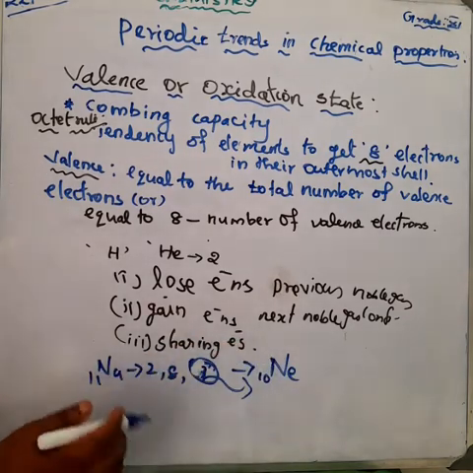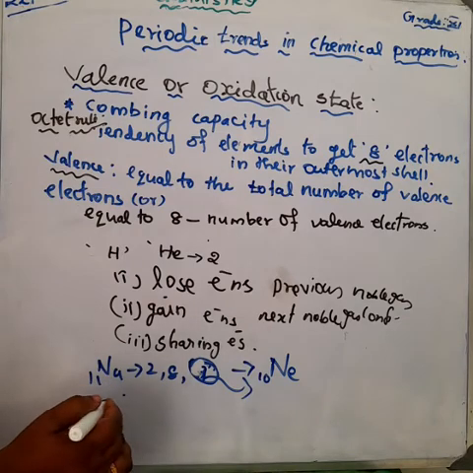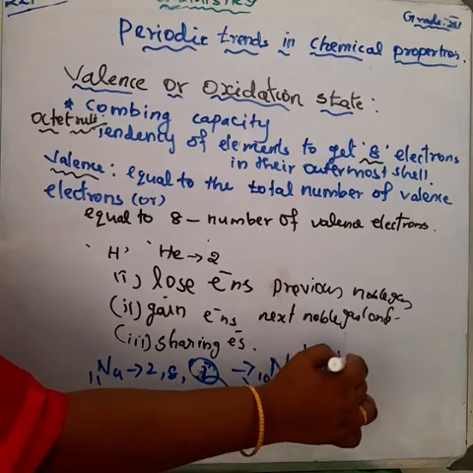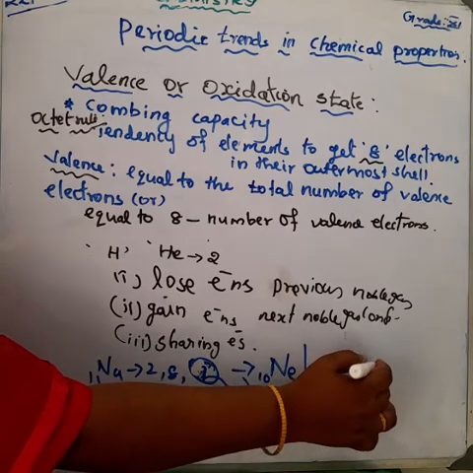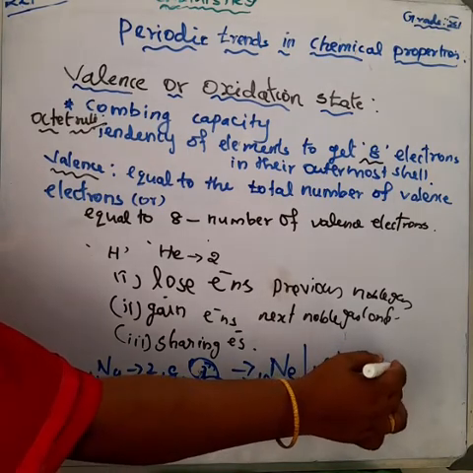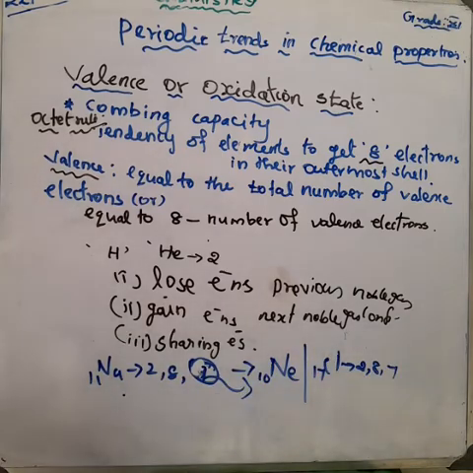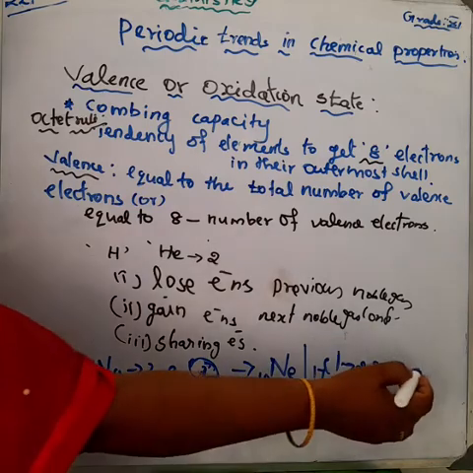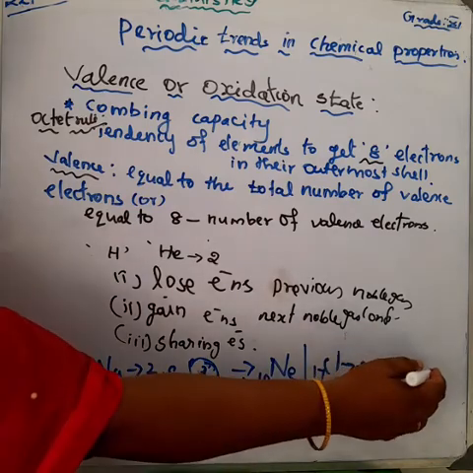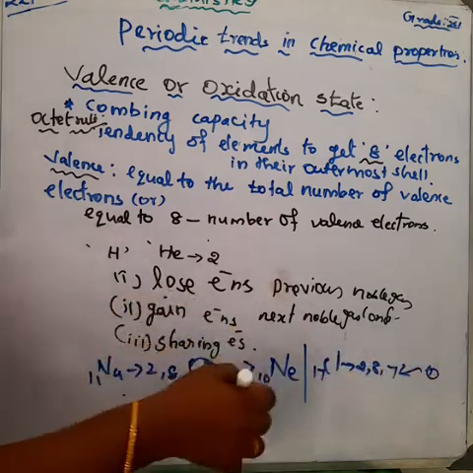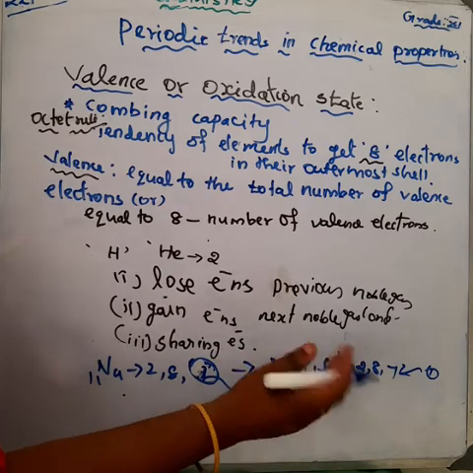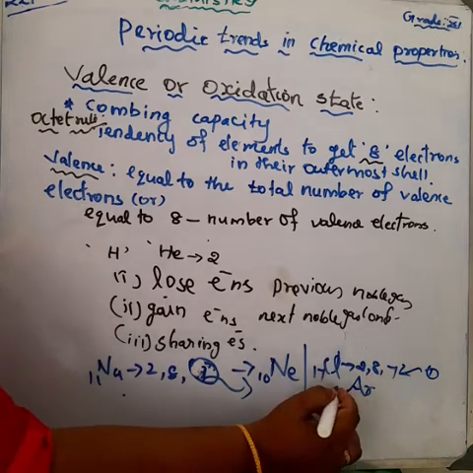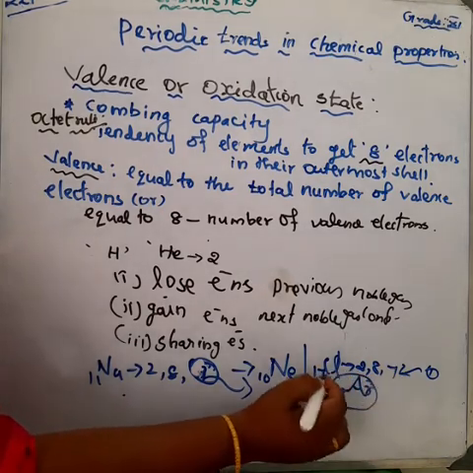Another example, chlorine. Chlorine has atomic number 17. The electronic configuration is first shell 2 electrons, second shell 8 electrons, outermost shell 7 electrons. So the chlorine atom tries to gain 1 electron from another atom to get the stable next noble gas configuration. Which is the next noble gas for chlorine? That is argon. Argon is 18, chlorine 17.